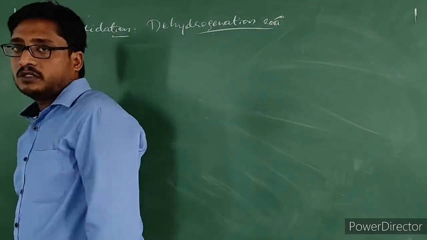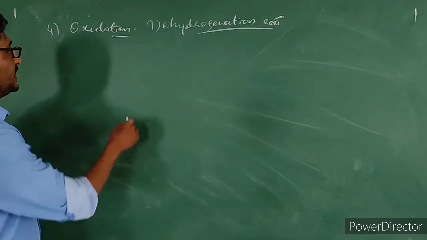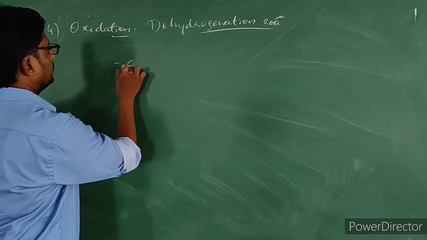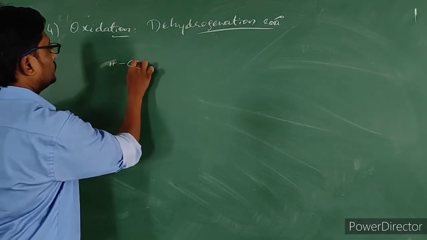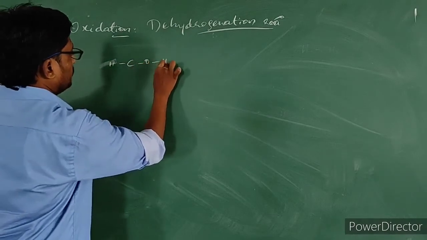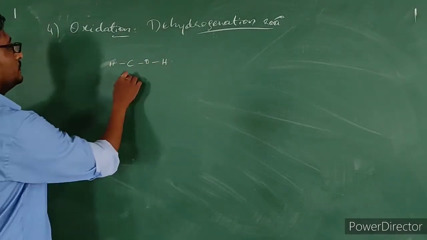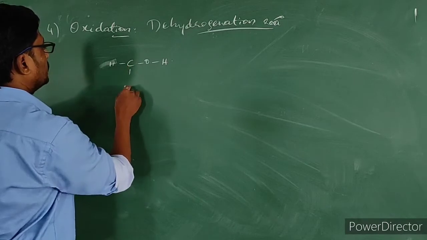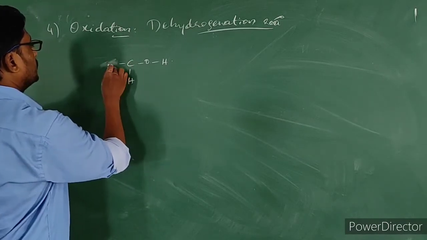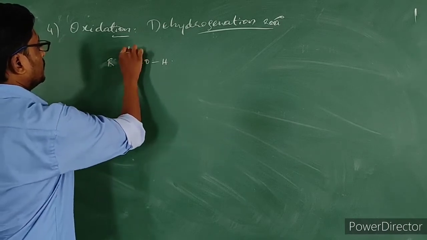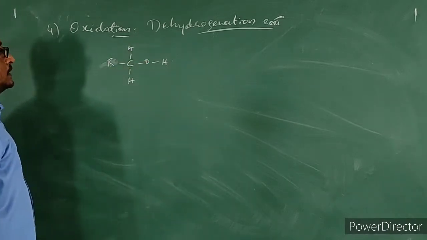Okay, so when we consider an alcohol, so this is an alcohol.